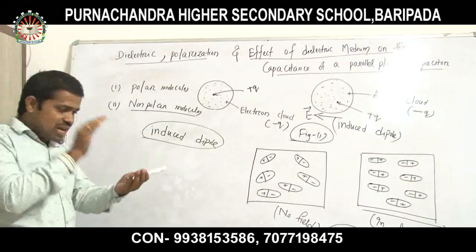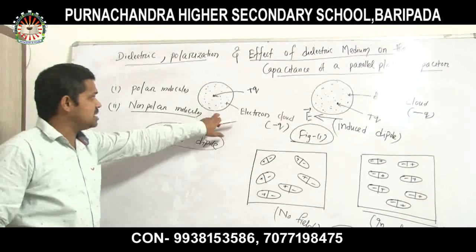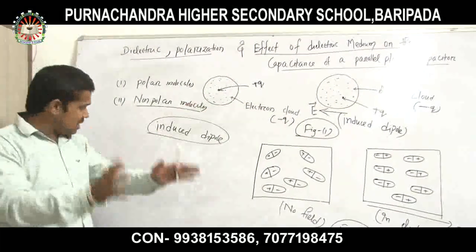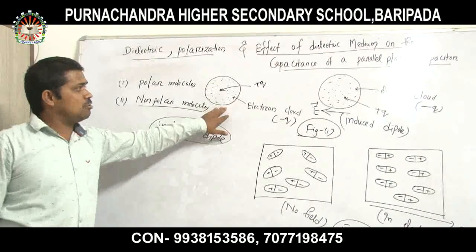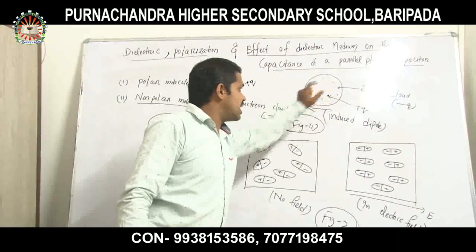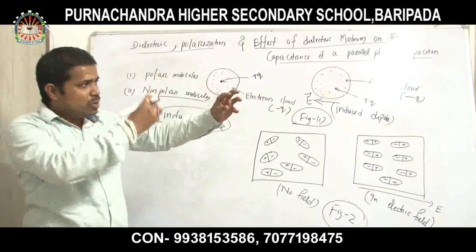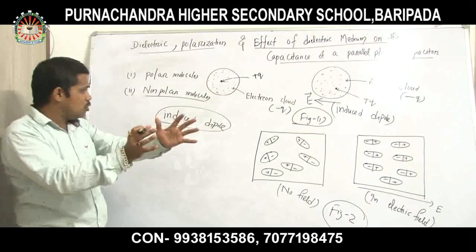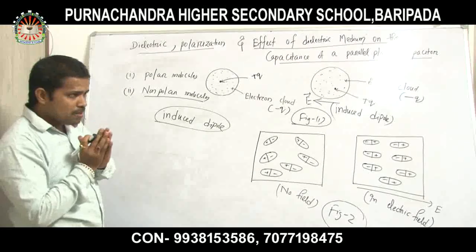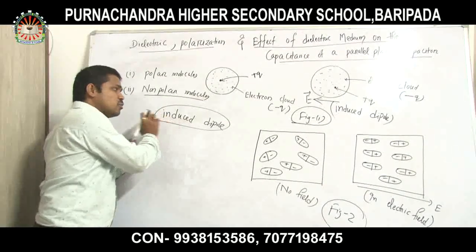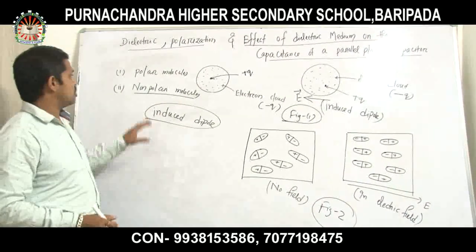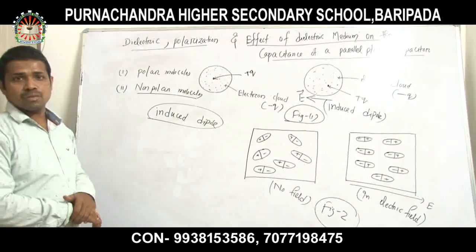That means in the general sense there is no dipole moment, or there is no dipole. But if we place the non-polar molecule in an electric field, then the electrons and protons are a little bit apart and they behave like a dipole, and that type of dipole is called an induced dipole. It's a very important concept for non-polar molecules.